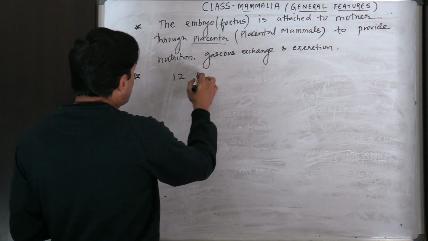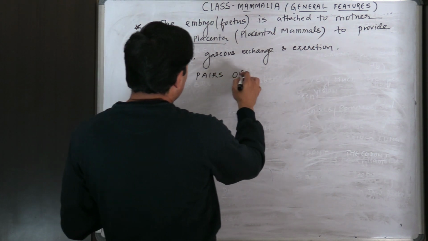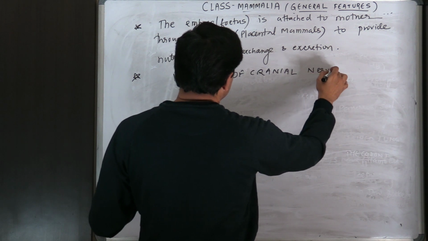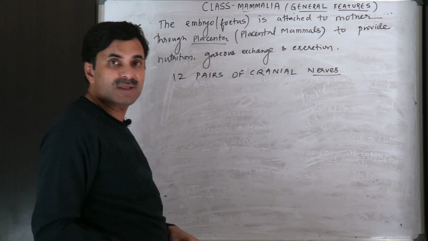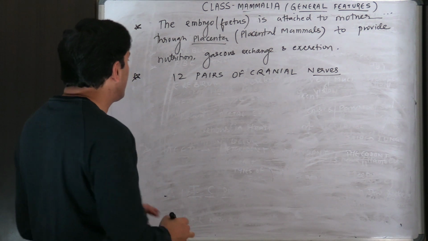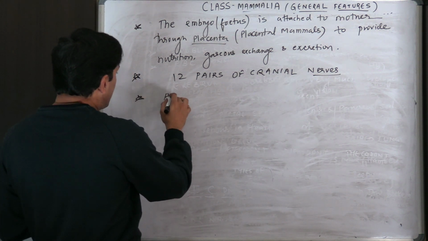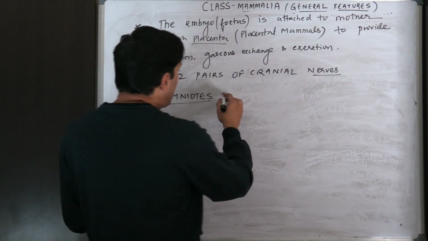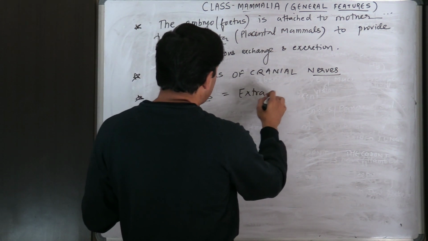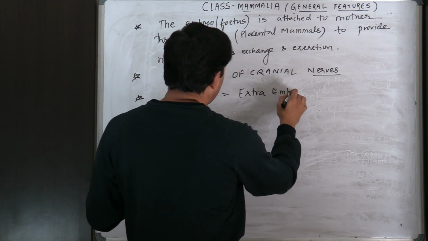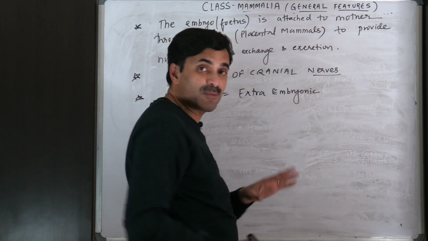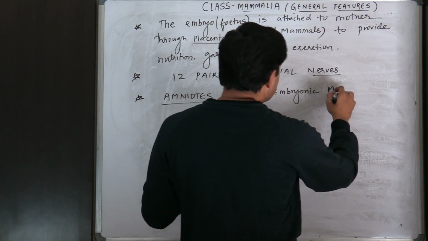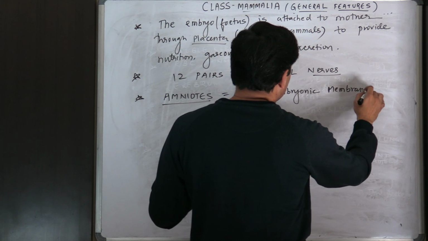Alright, 12 pairs of cranial nerves are found in them. Next, all the mammals are amniotes. You know what is the meaning of amniotes? Amniotes means organisms which have extra embryonic membranes present. I am not talking about the embryonic germ layers, ectoderm, mesoderm, endoderm. Extra embryonic membranes present.